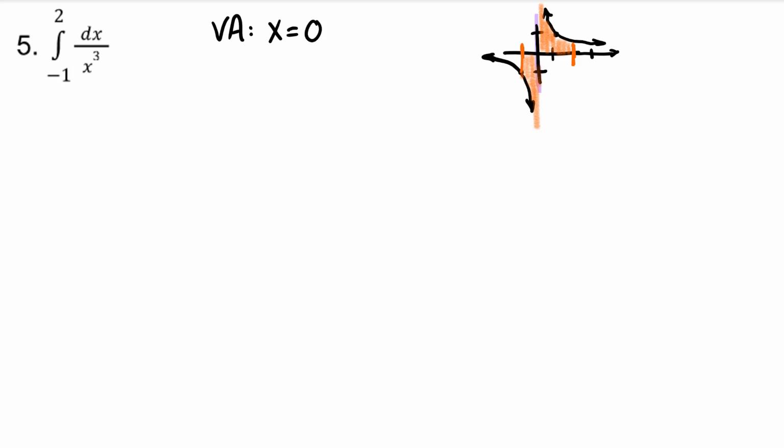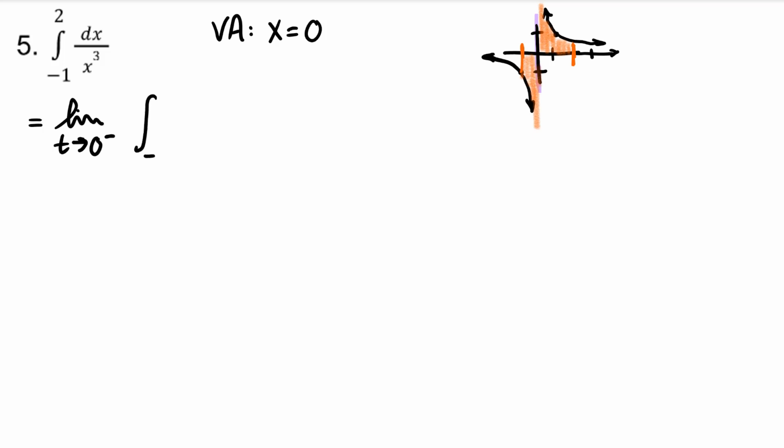Because our vertical asymptote is between our limits of integration, I will need to split this integral into two separate integrals. One where we're taking the limit as we approach the vertical asymptote from the left, and one where we approach the vertical asymptote from the right. So if we're approaching 0 from the left, that would be from the negative direction.